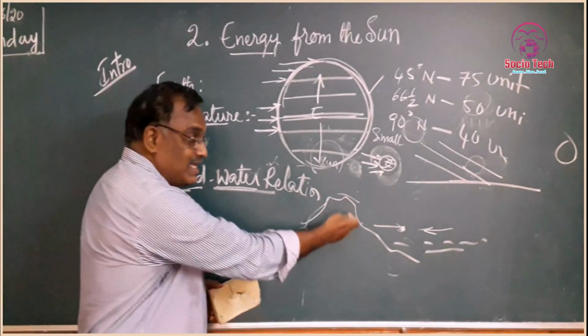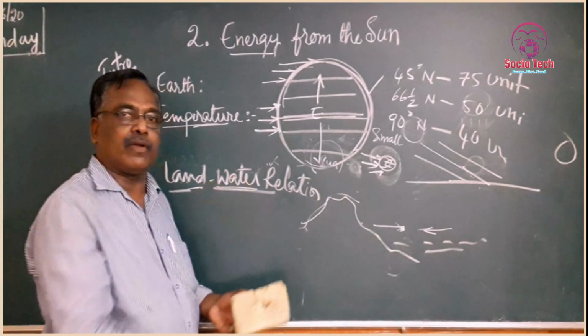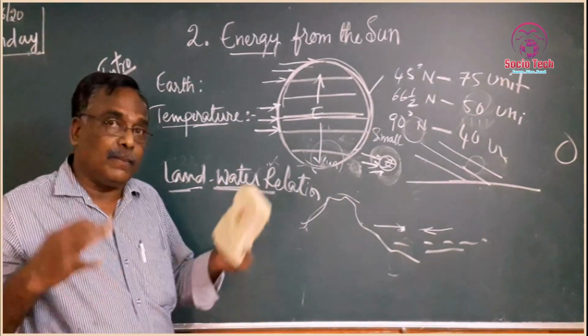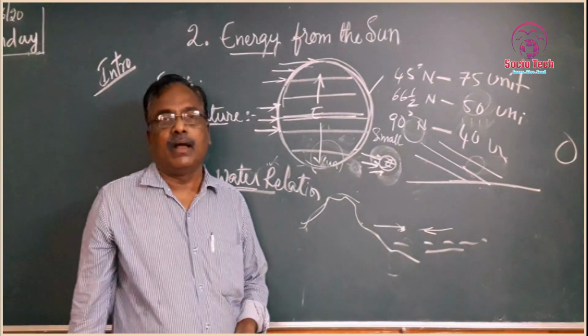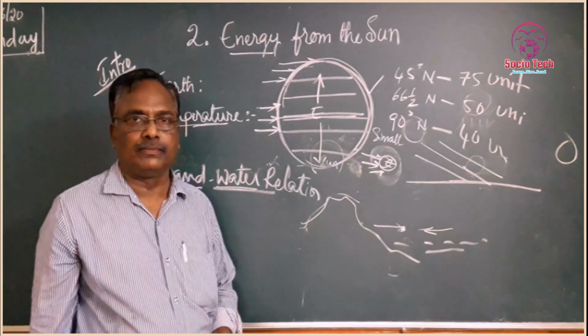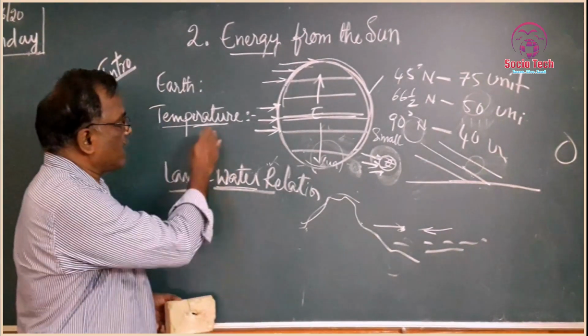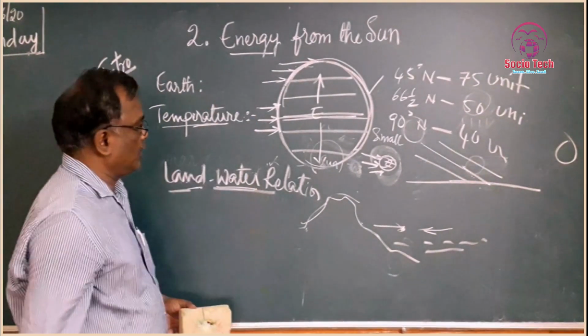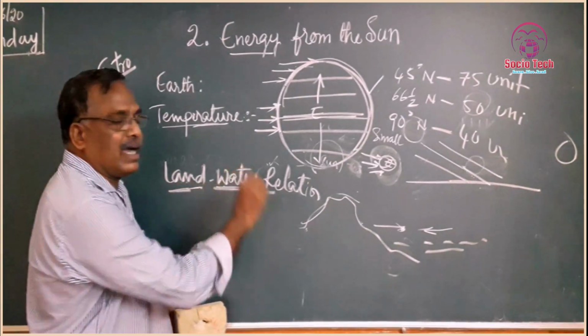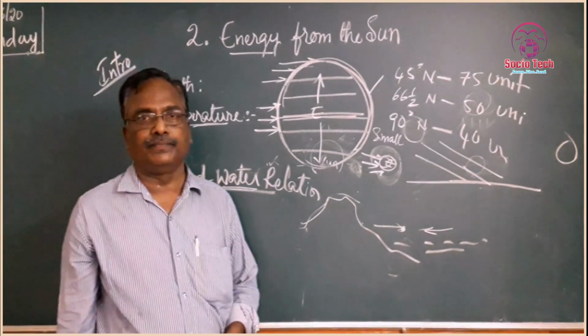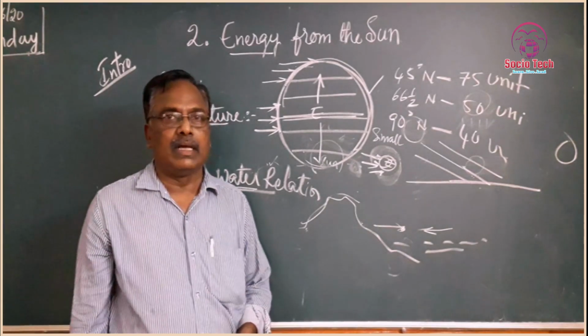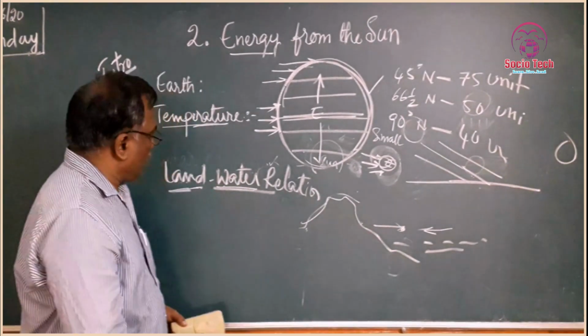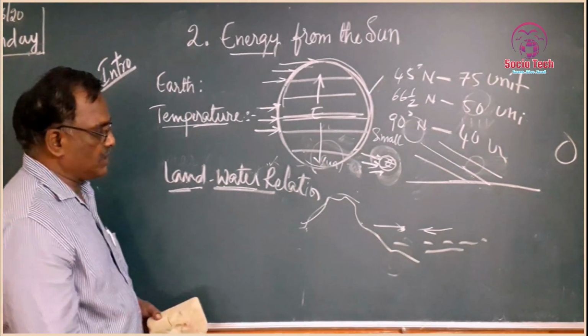But a place far away from the sea experiences different temperatures. Thus another factor that influences the temperature is the land-water relation.